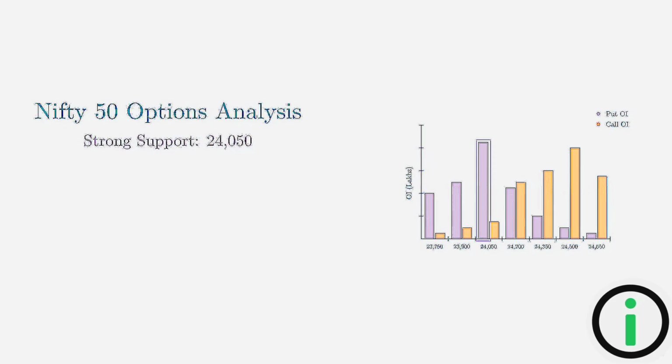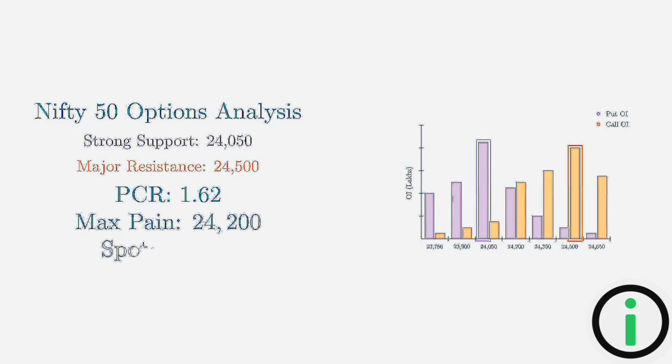On the flip side, 24,500 carries the largest call concentration. Sellers are actively capping the upside here, showing resistance to any immediate move higher. The put-call ratio, or PCR, is currently elevated at 1.62. Usually, a high PCR is bullish, as put writers expect the floor to hold. But at these levels, it often signals base building rather than an aggressive breakout.